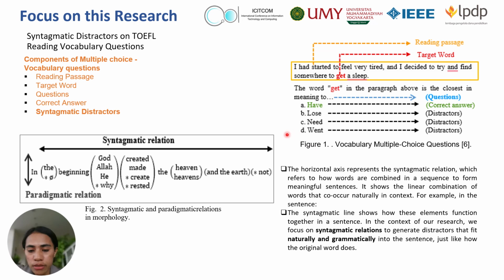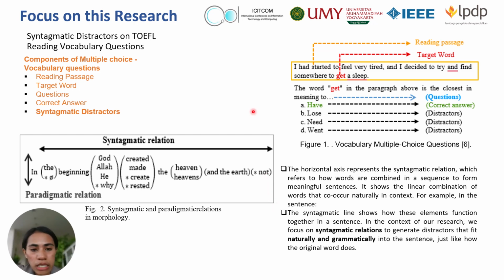Figure 1 shows our vocabulary multiple choice question example, and we are focused on syntagmatic relation. In figure 2, the horizontal axis represents the syntagmatic relation, which refers to how words are combined in a sequence to form a meaningful sentence. It shows the linear combination of words that co-occur naturally in context.